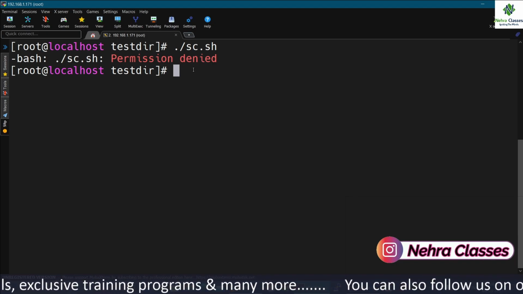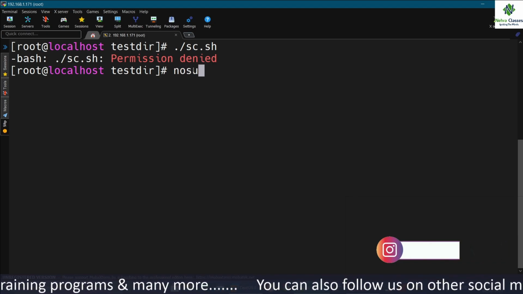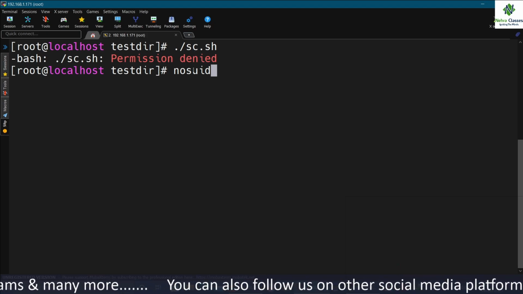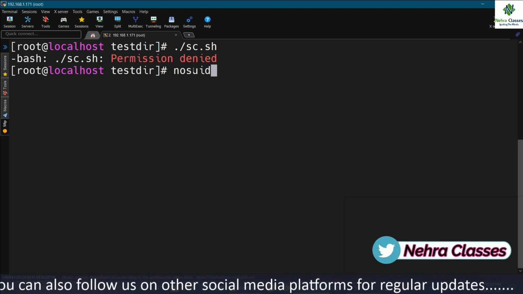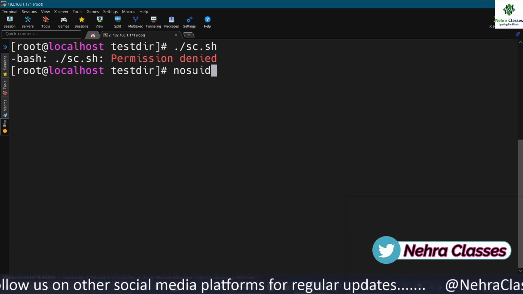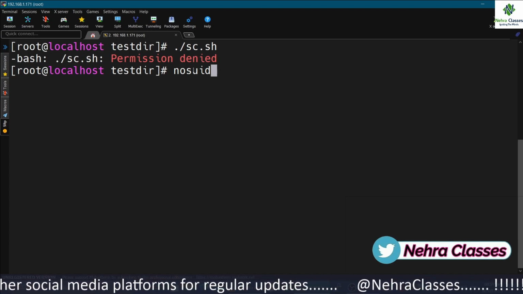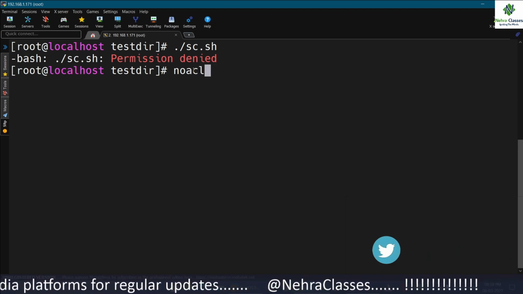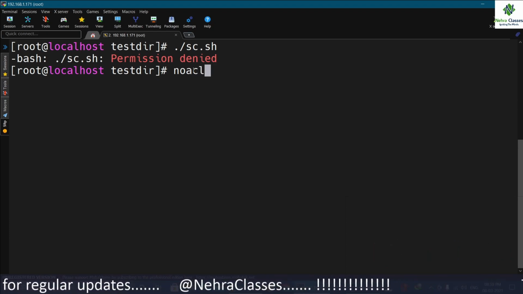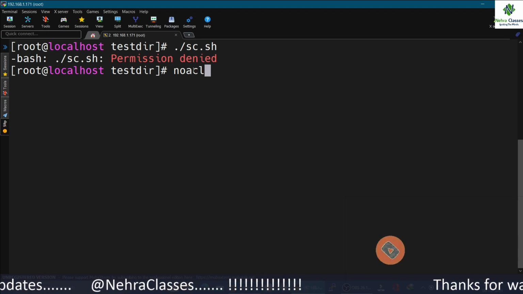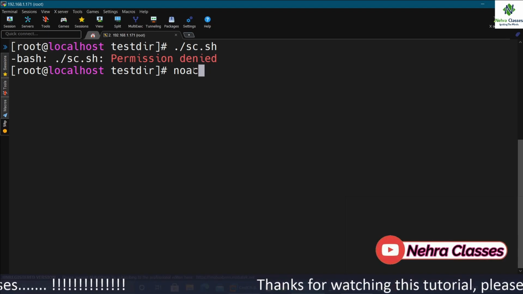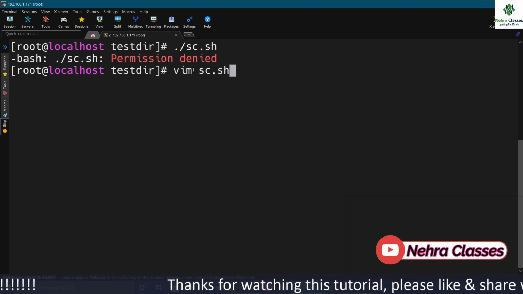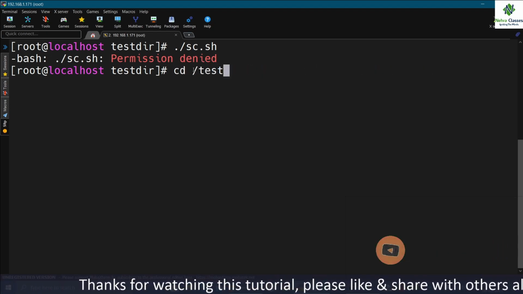In the same way we can mention nosuid here. The nosuid option will ignore the set uid bit binaries on the mounted file system, or we can mention noacl if we do not want to use the ACL. To prevent cluttering permissions with ACL, we can enable this noacl option, and we can define multiple options in the mount command. Let me show you.